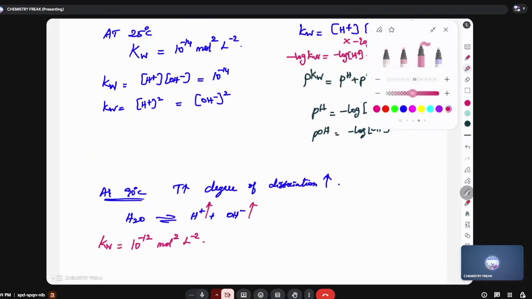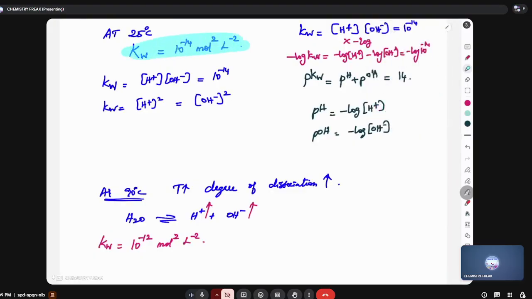Look at the screen carefully. Boys and girls, look at the two values. Now I'm going to ask you a question. What is the pH of neutral water at 25 degrees Celsius? 7. pH of neutral water at 90 degrees Celsius? 6. Because here also pH plus pOH is equal to pKw, which is 12, since it is 10 power minus 12 now. Understood?